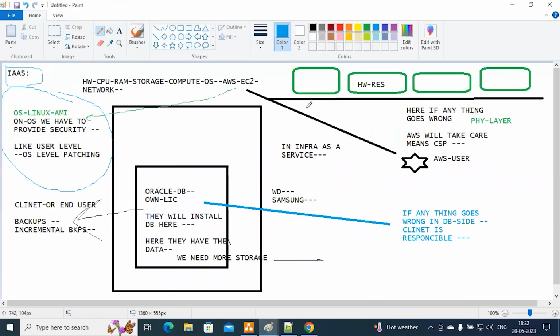In the cloud, take the example of infrastructure as a service. The hardware resources, the physical layer, the cloud service provider will take care of, but the infrastructure layer we need to take care of. People who start a new organization are not going to invest lakhs or huge amounts in data centers.